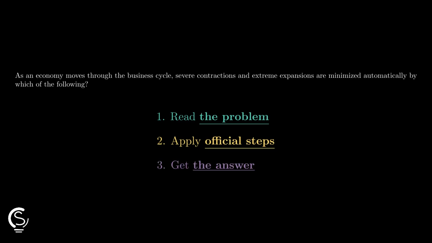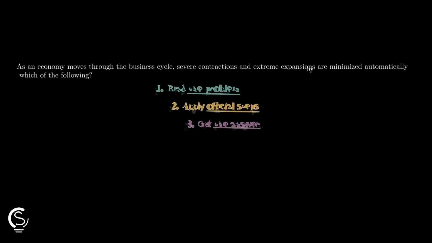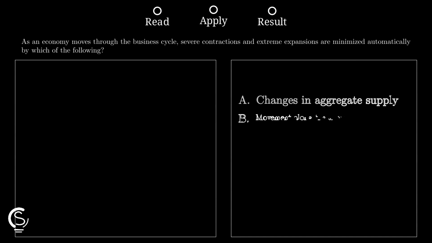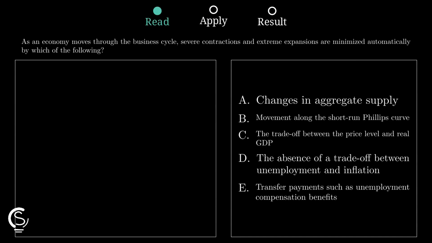I got your back. Business cycle questions get easy fast when you spot the phrase "automatically minimized," because that points straight to built-in stabilizers, rather than shifting curves or trade-offs. Automatic stabilizers are features of fiscal policy that kick in without Congress passing a new law. So the question is asking what naturally softens recessions and overheated expansions.